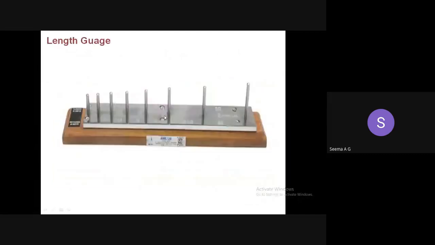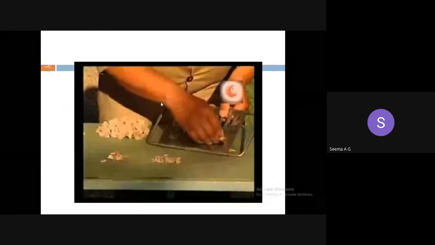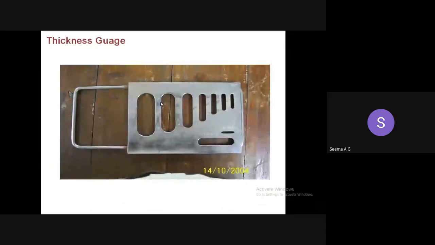So this one is the thickness gauge. We have collected 20 samples. Suppose you have collected a sample passing through the 40 mm sieve and retained on the 25 mm sieve. That sample is passed through the corresponding slit.